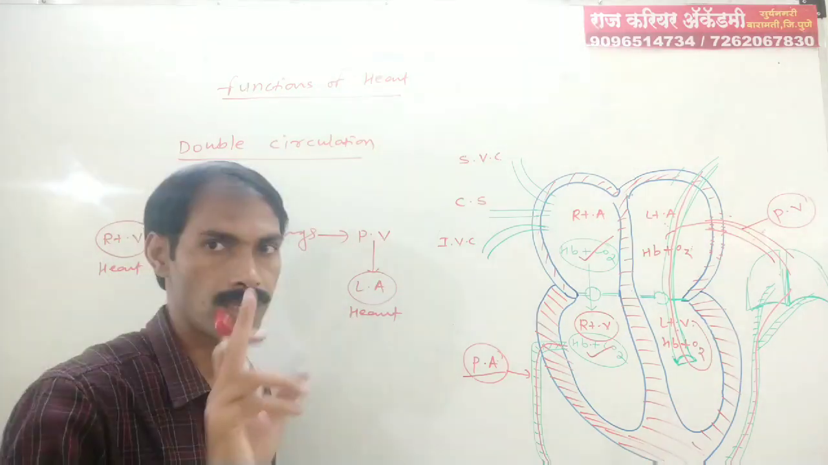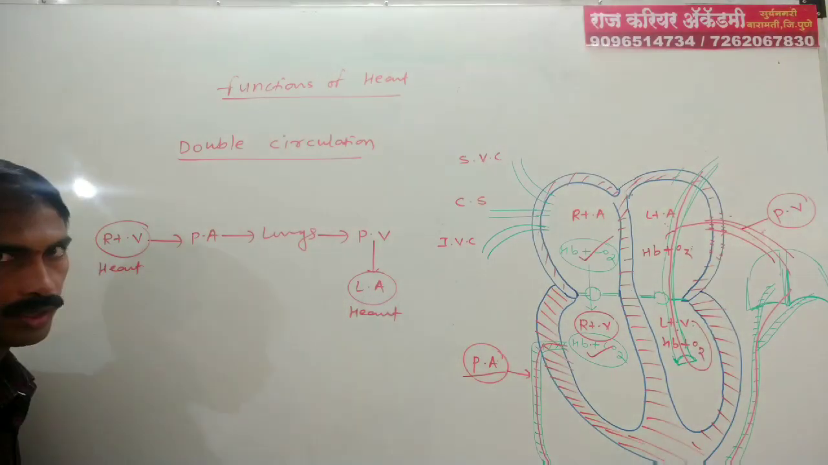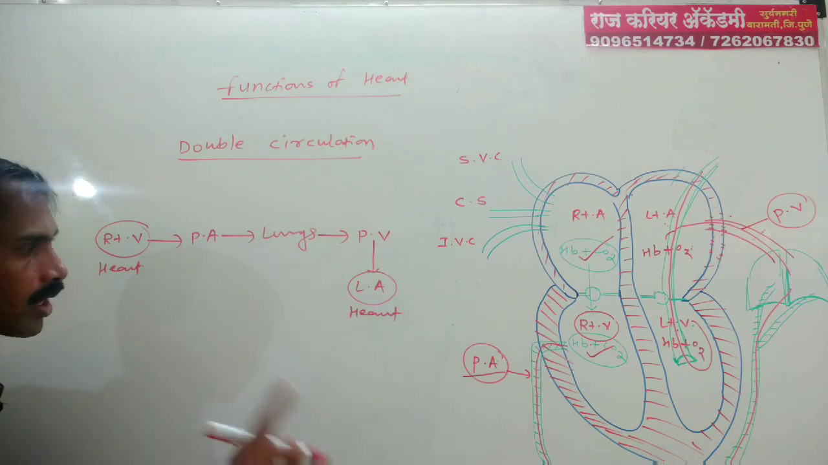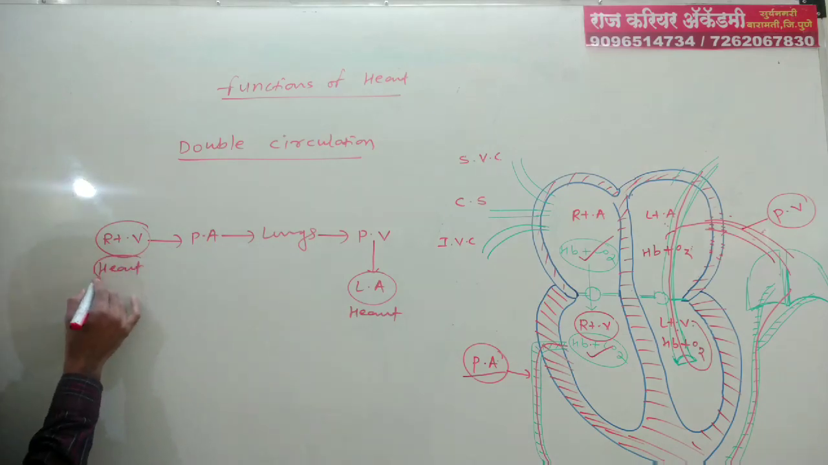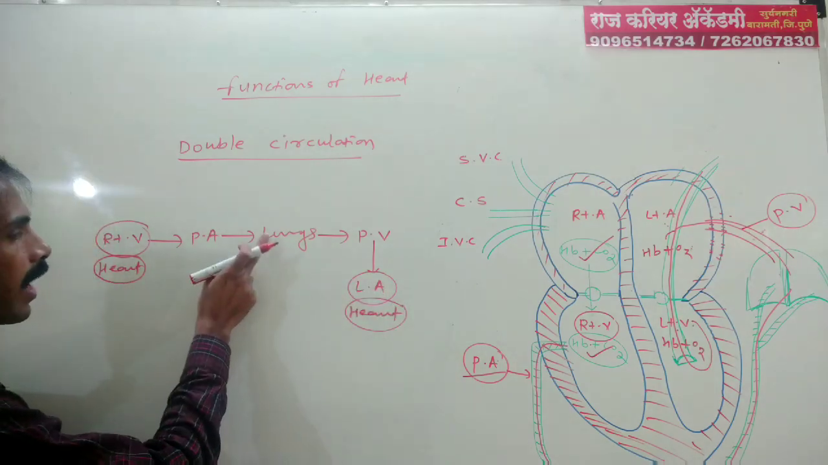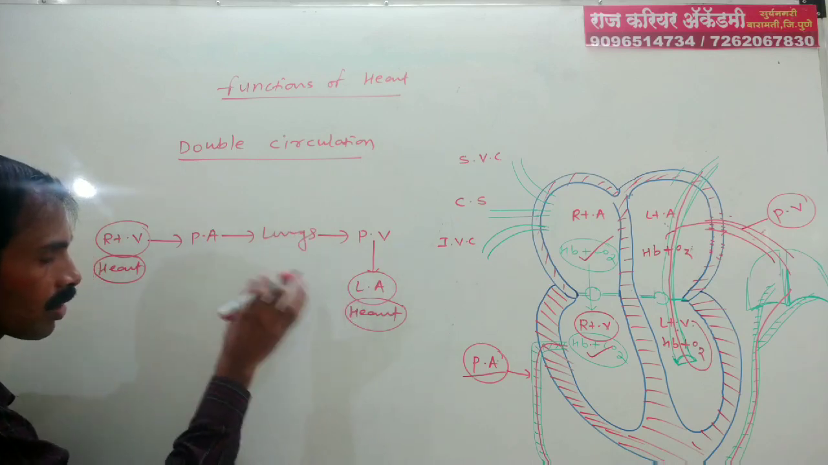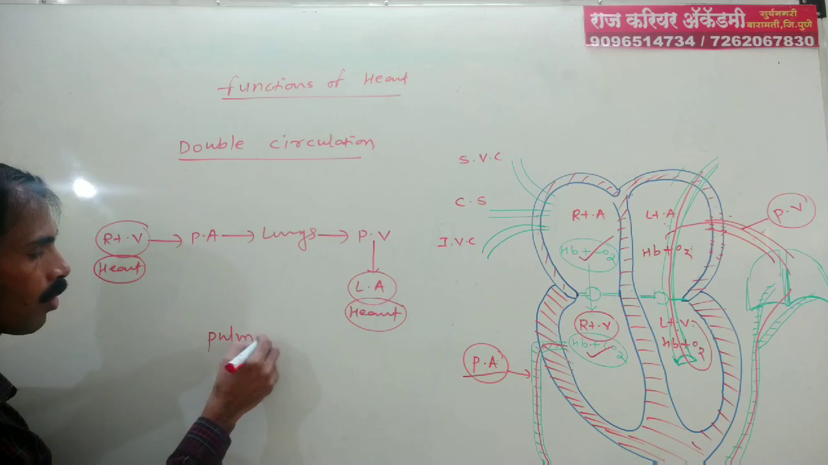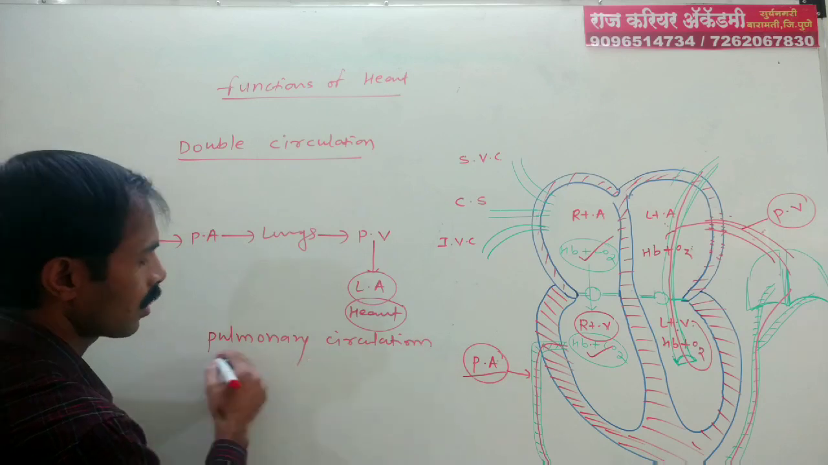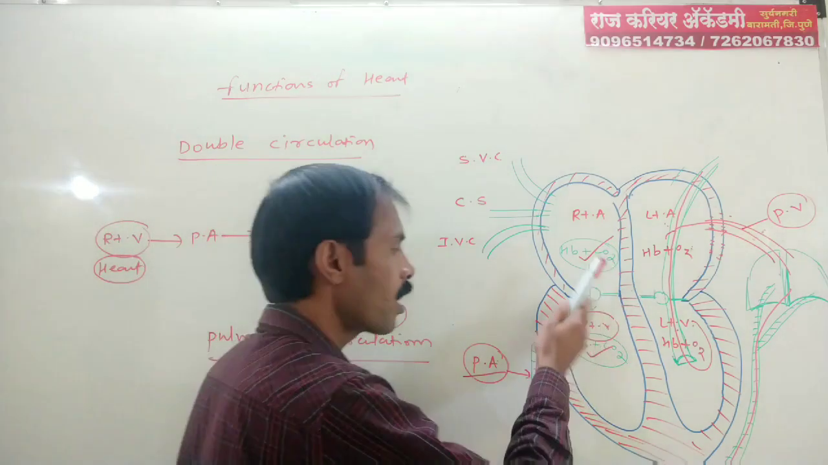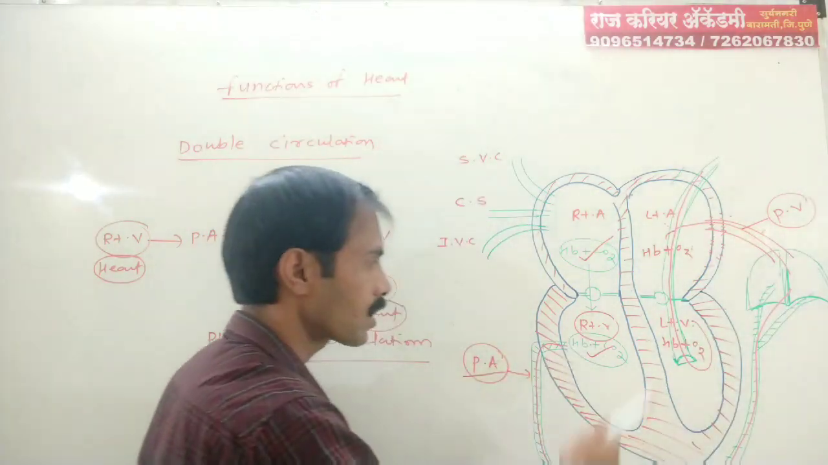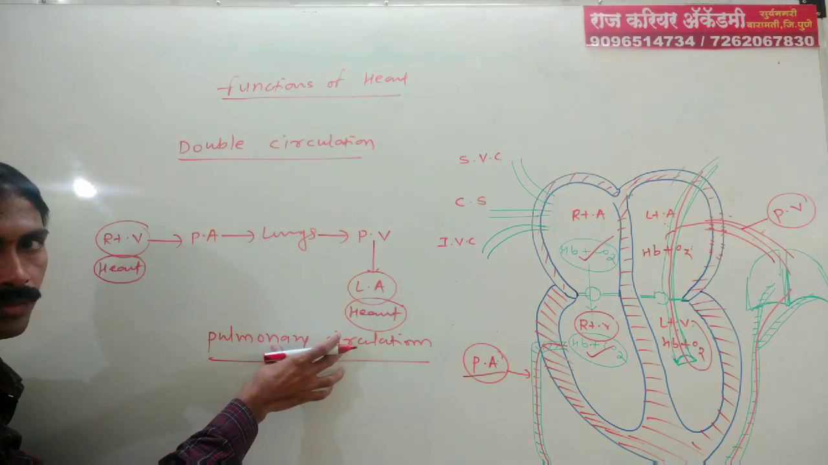In the first lecture, we studied the difference between circulation and transportation. Circulation means the starting point and final point are the same. Here the initial point is the heart and the final point is also the heart. So heart to lungs and lungs to heart, this type of circulation is known as pulmonary circulation. This pathway is known as pulmonary circulation.